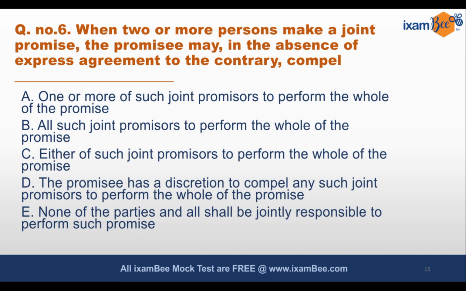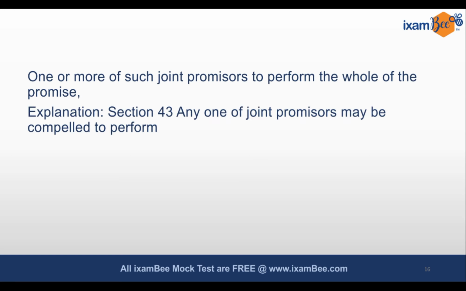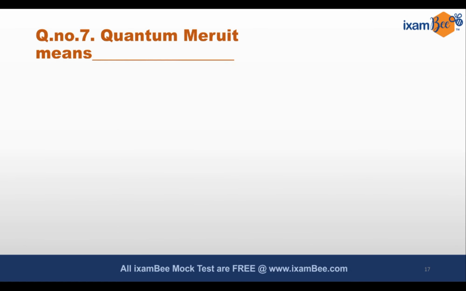This relates to joint promises, and the promisee may, in the absence of express agreement, compel what kind of condition out of these options? The correct answer shall be what? A. A will be the correct answer. One or more of such joint promisers shall perform the whole of the promise, and that is provided under section 43. As per section 43, it is directly provided that they may be compelled to perform the promise, one of the joint promisers, one or more.